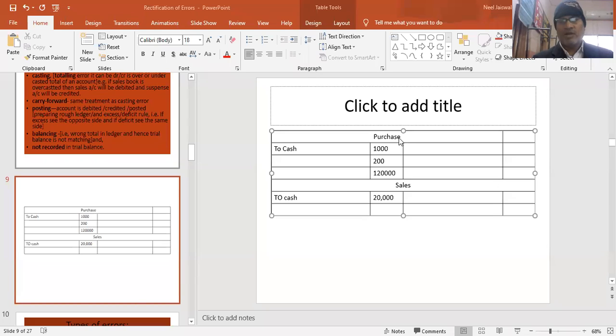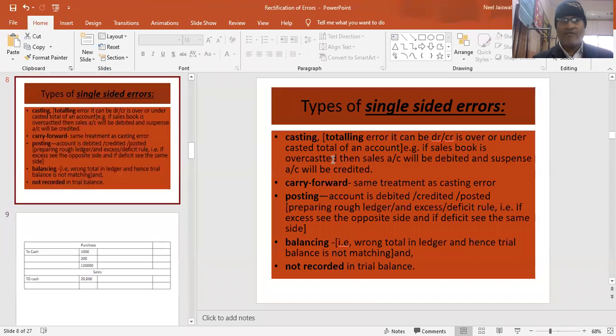Okay, students. So what we have understood is these errors are, see, because of this low network, this is happening. So anyhow, in the purchase account we have a wrong total. Similarly, carry forward means what? Suppose this page is over here, and in the next page again I have to carry forward my sales account balance. In the next page, over there I am totaling it wrong. That is called carry forward error. So posting error, carrying forward error, we have understood. Casting error, we have understood.